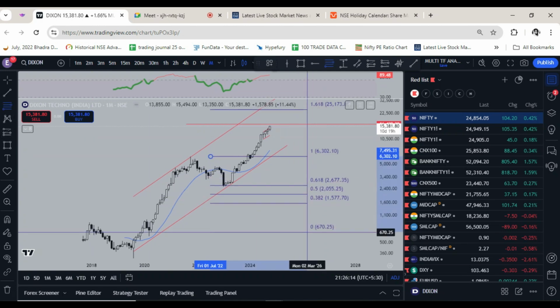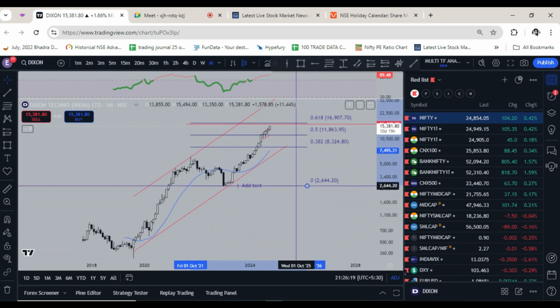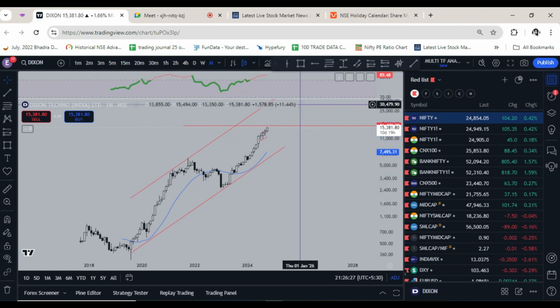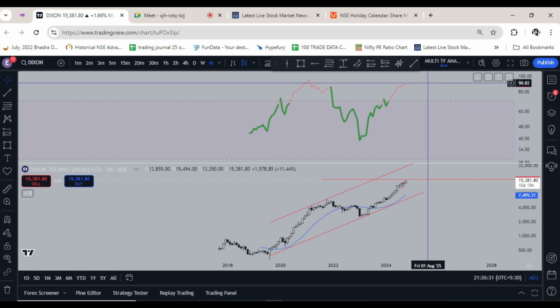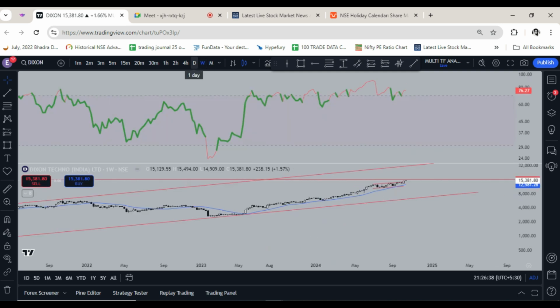Because the wave which started in 2020 has its 0.618 at 16,549, and on the weekly time frame, weekly RSI is at 90. Last time it was 93. Sorry, this is on monthly, that we should not see.